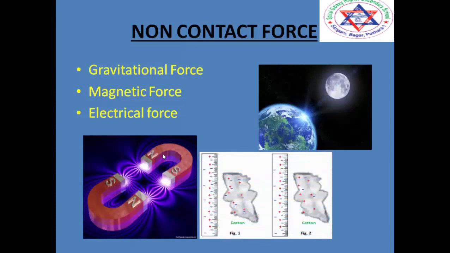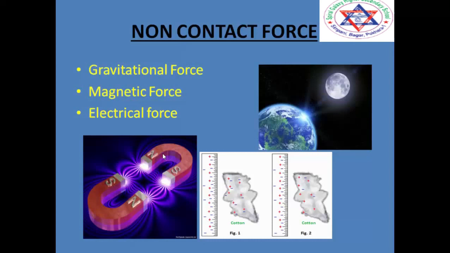Third is the electrical, or we can say electrostatic force. Electrostatics is all about attraction and repulsion of charges and is another type of non-contact force. Why? Because there are some materials which have the special property of developing charges on their surface once they are rubbed against each other.